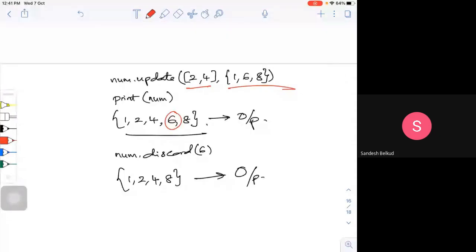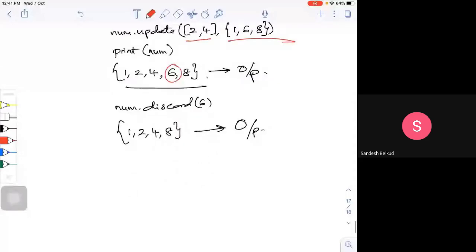Say, for example, if I use remove with some number that is not existing, like remove 10 or remove 5, it will give an error.